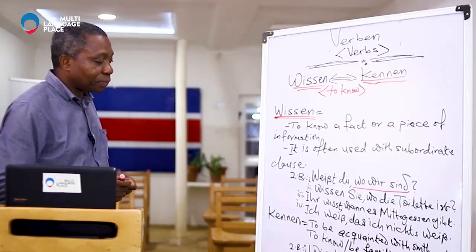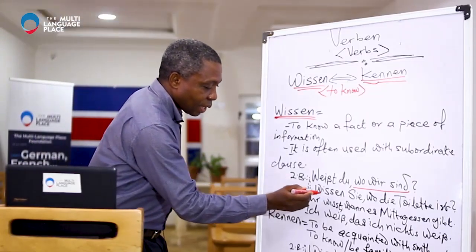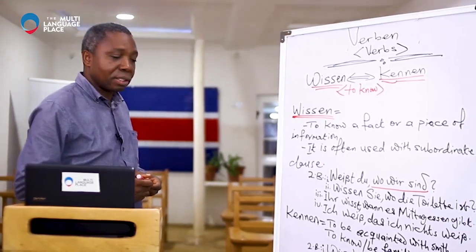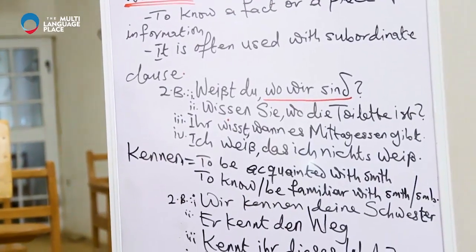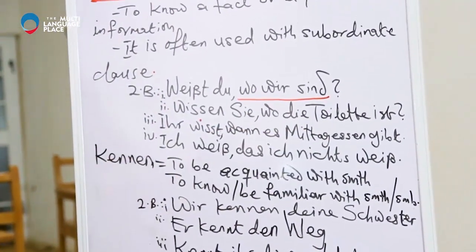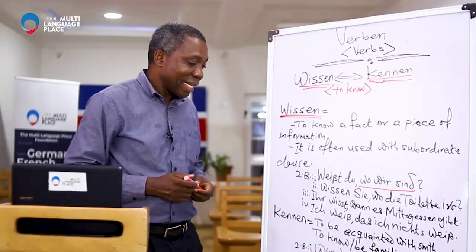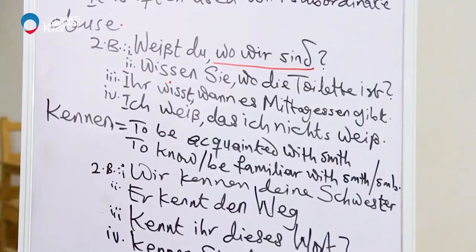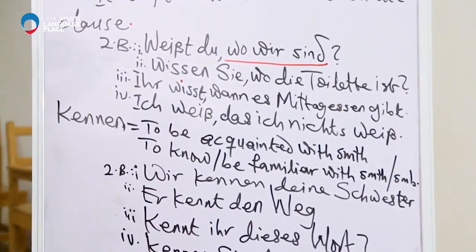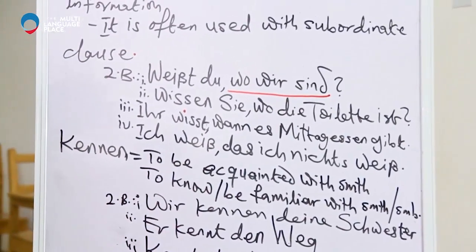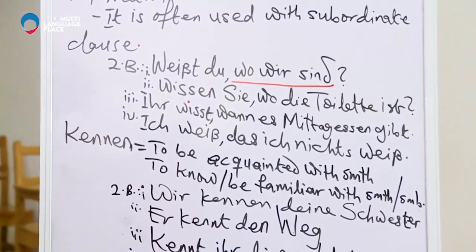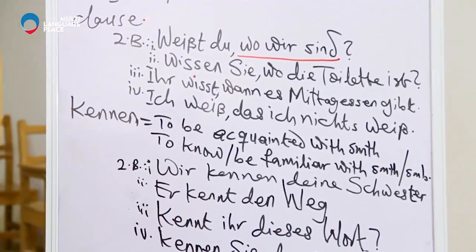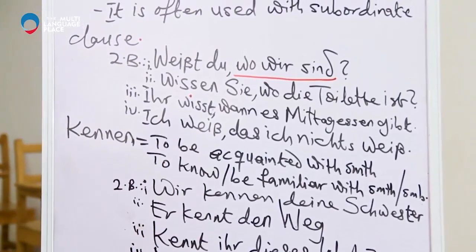And then the next one: Ihr wisst, wann es Mittagessen gibt. Mittagessen, that's a new word for you, and that simply means lunch. Ihr wisst, you, plural, you guys. Ihr wisst, you know when lunch is. Maybe it's 9 a.m. or 10 a.m., or maybe it's 12 noon, or 11, or 1 or 2 p.m. Ihr wisst, you guys know when lunch is going to take place.